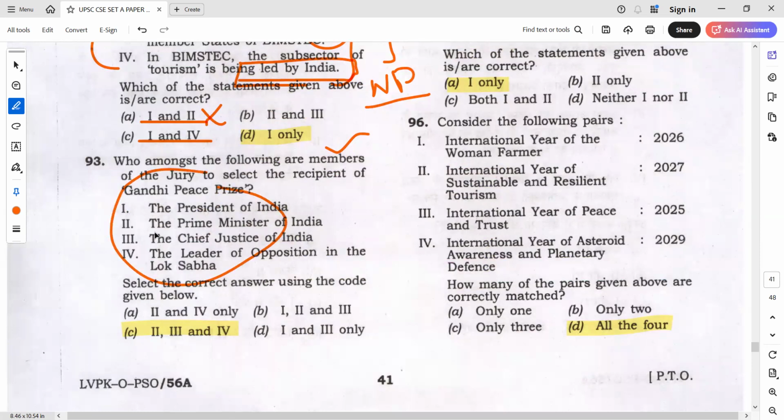Generally in committees, how many members should be there? This is exactly how I thought when I read this question. Like any committee, generally we see 3 members should be there. So at least the answer should be B and C. Tell me in B and C which is the best option.